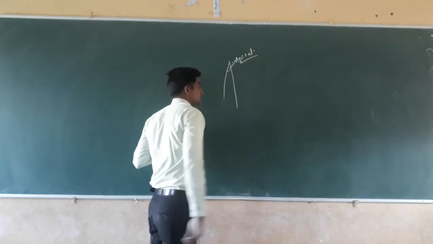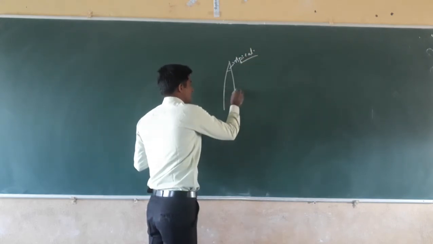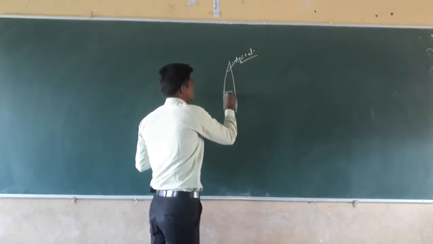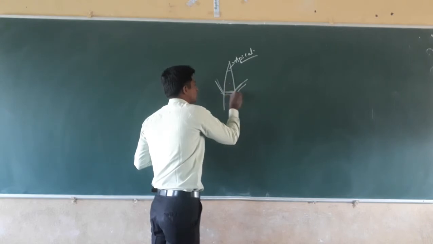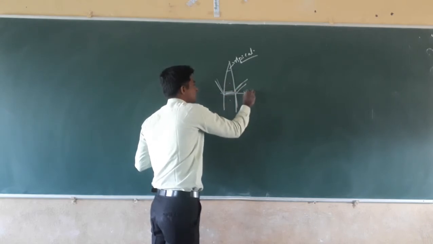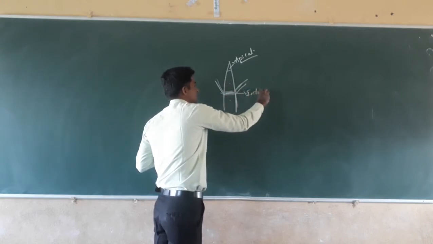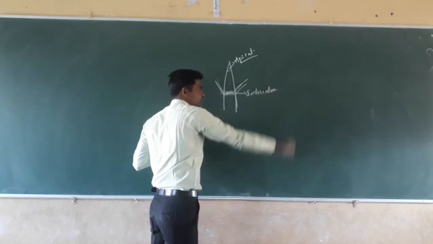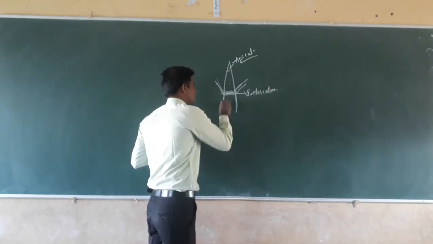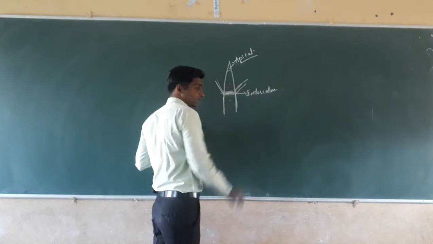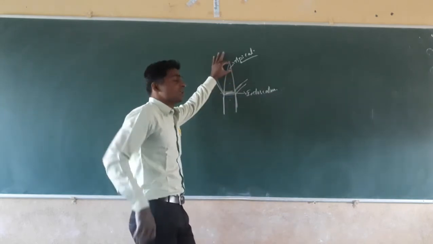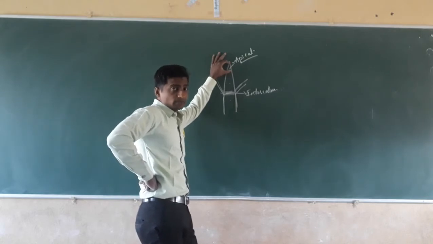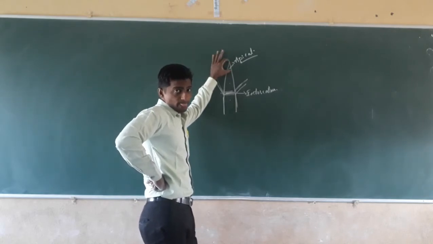Then the tissue present in between two nodes, where the branches are attached, is called the intercalary meristematic tissue. It increases the size of the plants from the middle, whereas the apical meristem increases the size of the plants from the tip region.